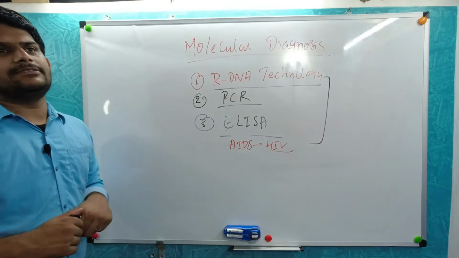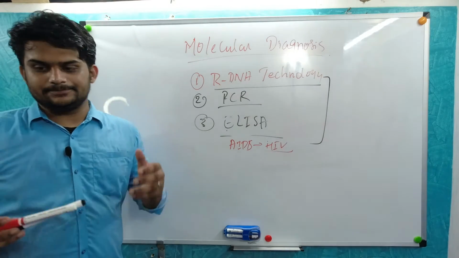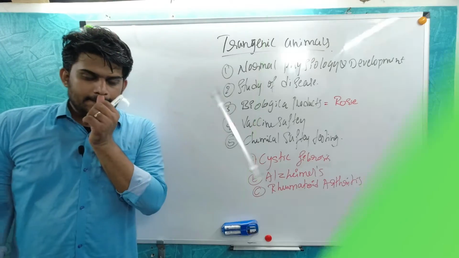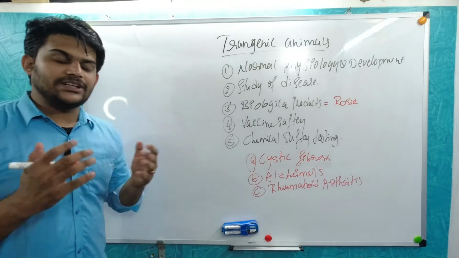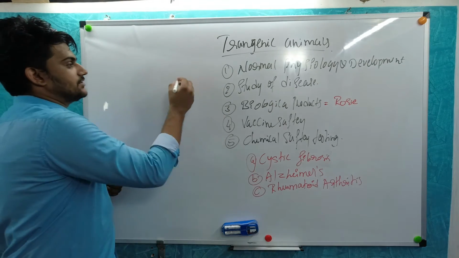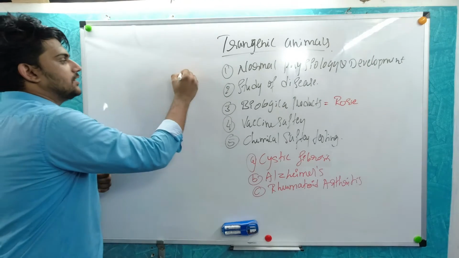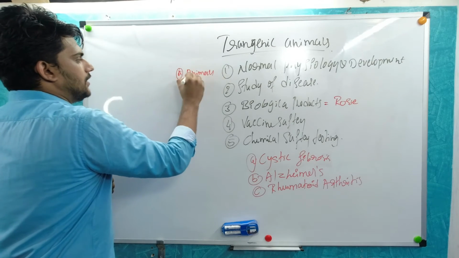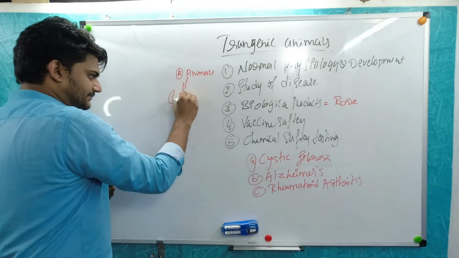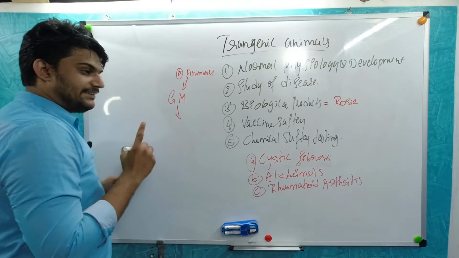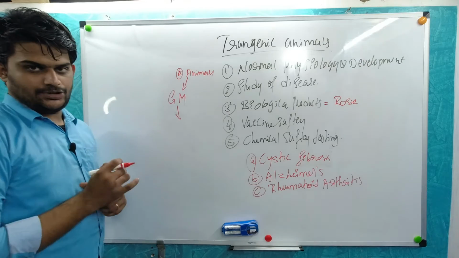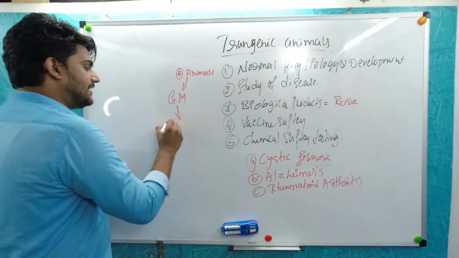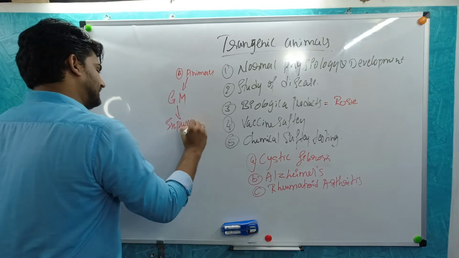Okay, so now we are left with two things: one is transgenic animals and another is ethical issues. So, transgenic animals. What are transgenic animals? First, let's learn what they are. They are animals which are genetically modified, and which express the required character that has been introduced in the cell.